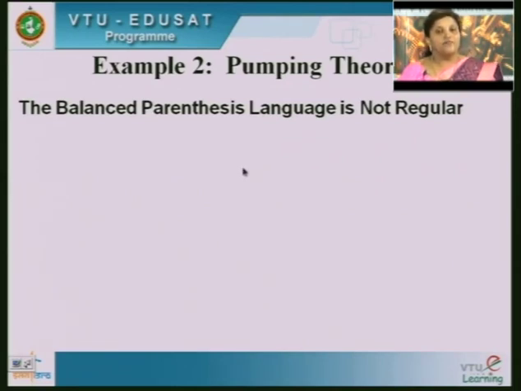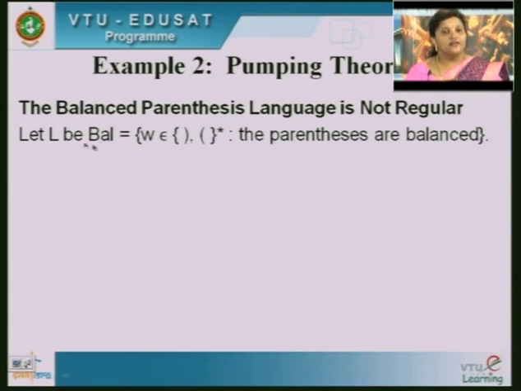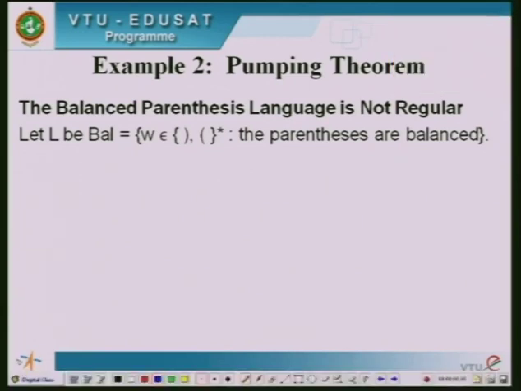So what is balanced parenthesis? Whenever you are using parentheses in an expression, a left parenthesis should always be balanced with a right parenthesis. Okay. So that is why your language is defined as Balanced, given by w which belongs to left and right parentheses, and the parentheses are balanced. Okay. So now let us prove this using the pumping theorem. First, let us split the string into x, y, z.